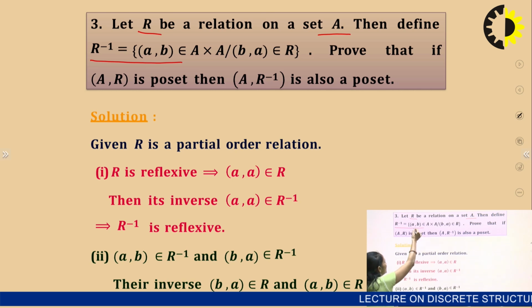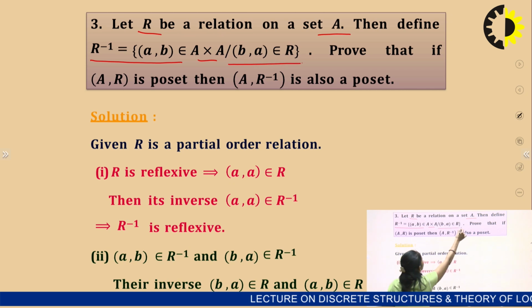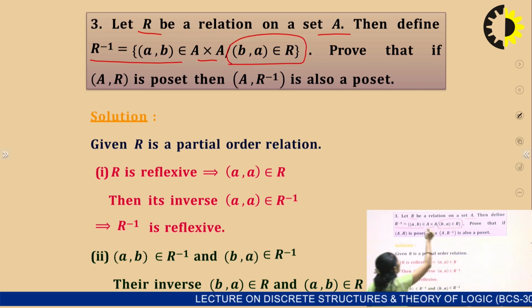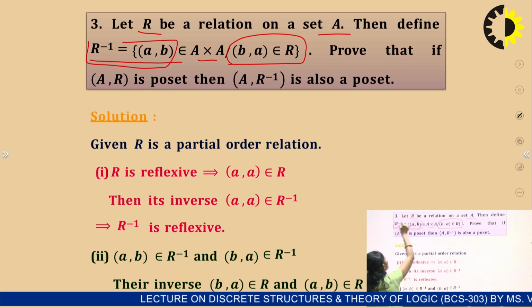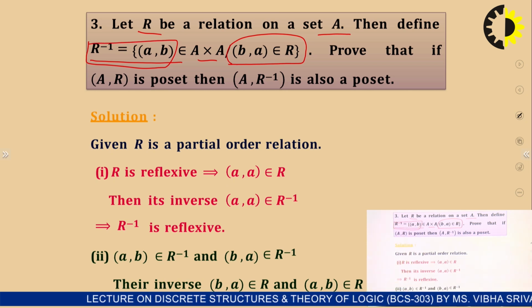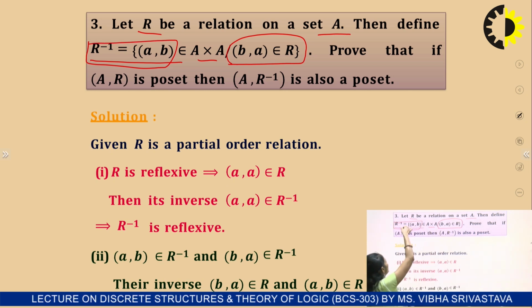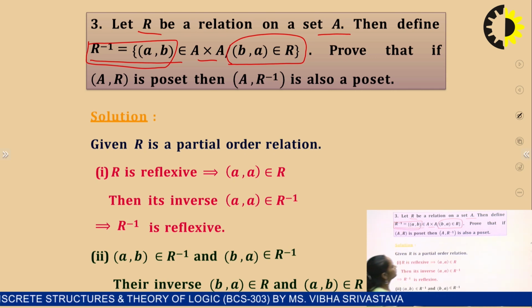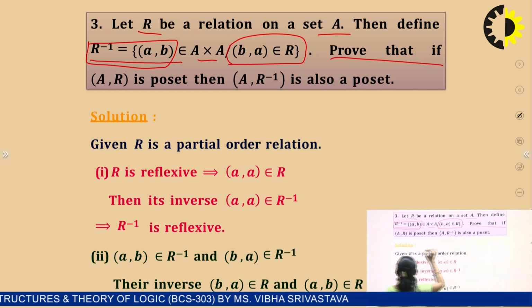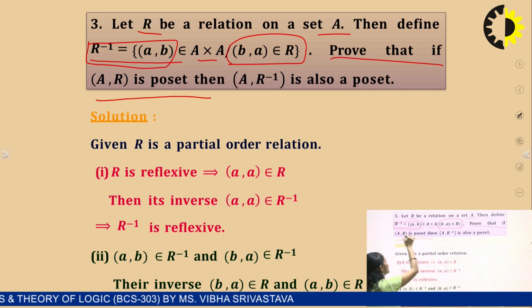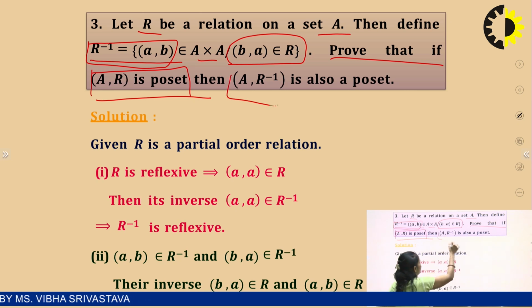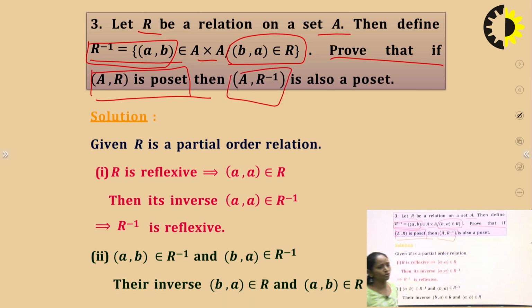R inverse is the set of (a,b) belonging to A cross A such that (b,a) belongs to R. Then we have to prove that if R is a poset, it is given that relation R is a poset, then R inverse is also a poset.